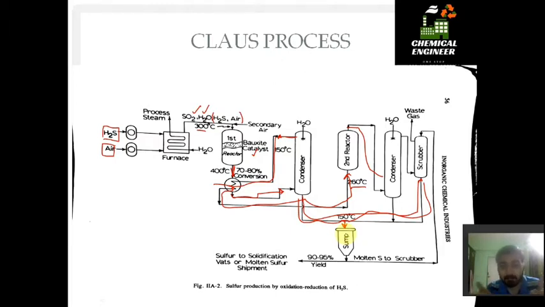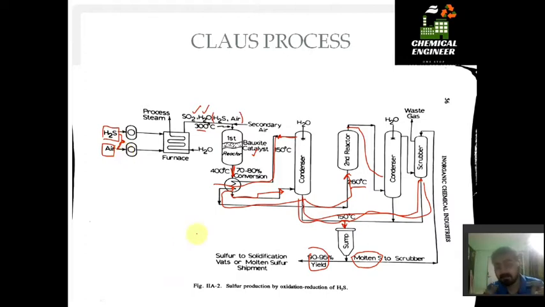Don't Google it. If you don't know, you can ask us on Telegram or in the comment section. From the sump we get molten sulfur, the liquid form of sulfur, which is almost 90 to 95% of what H2S and air fed into the reactor can yield.